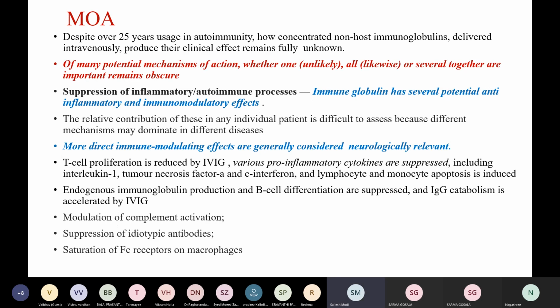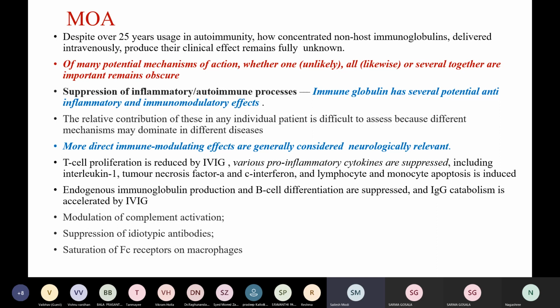Coming to the mechanism of action, despite over 25 years of usage in autoimmune diseases, how a concentrated non-host immunoglobulin delivered intravenously produces its clinical effects remains unknown. Of the many potential mechanisms of action, whether one, all, or several together are important remains obscure.